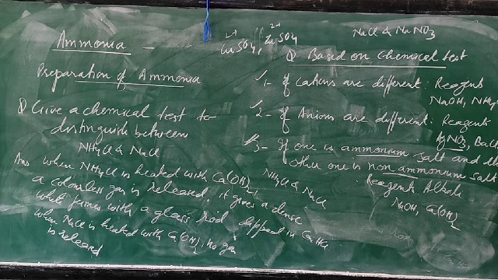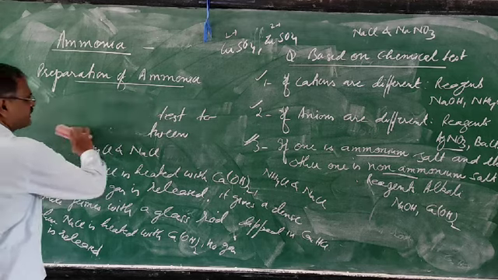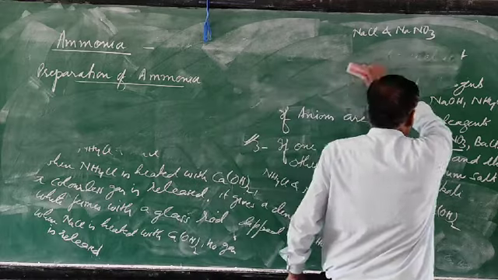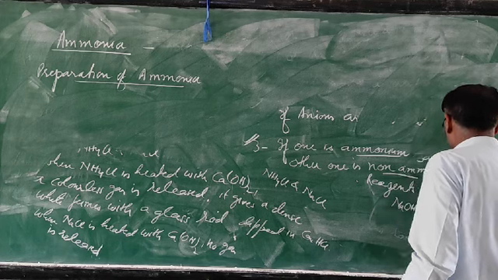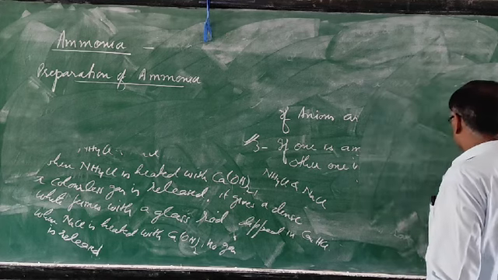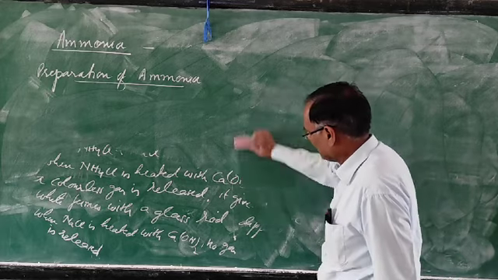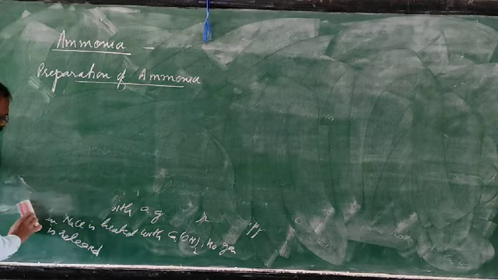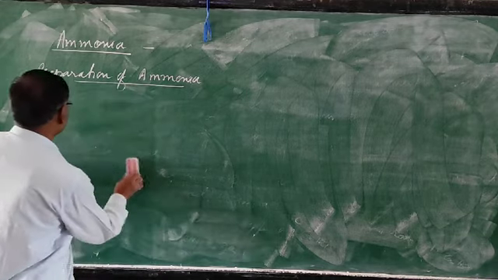So next one is laboratory preparation of ammonia. For the laboratory preparation of ammonia, we need two chemicals: calcium hydroxide and ammonium chloride.